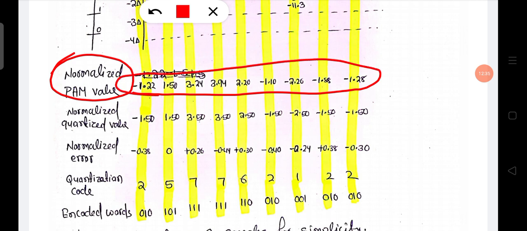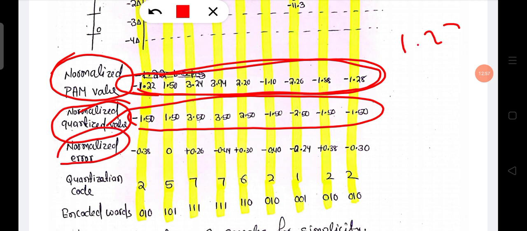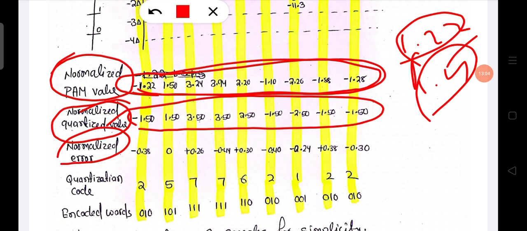Next is the normalized quantized value. Then we normalize the value, for example 1.22 is nearly equal to 1.5, so we normalize that, and the difference is the normalized error.